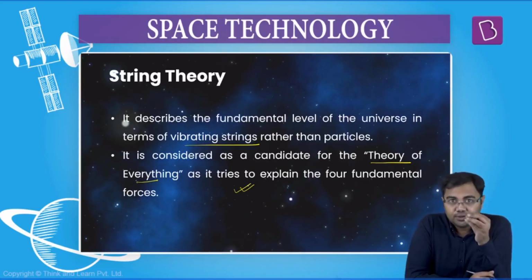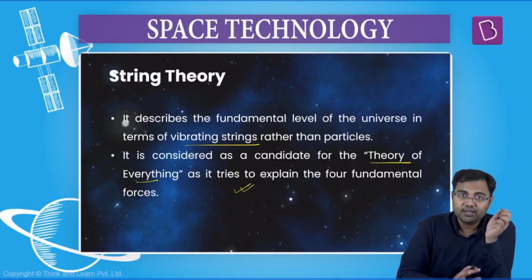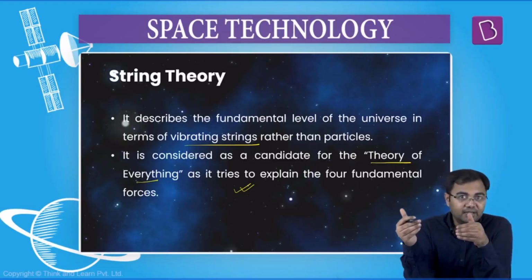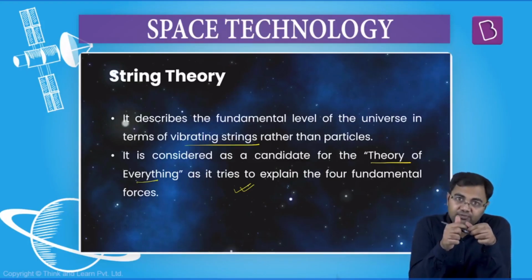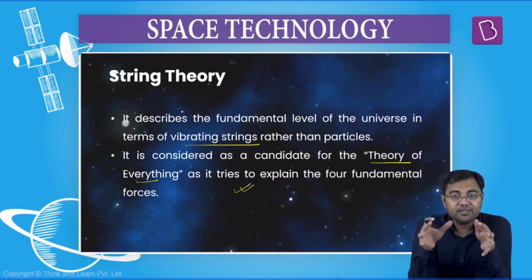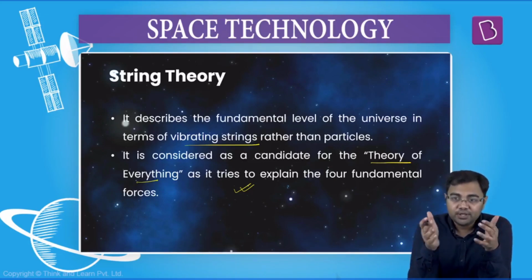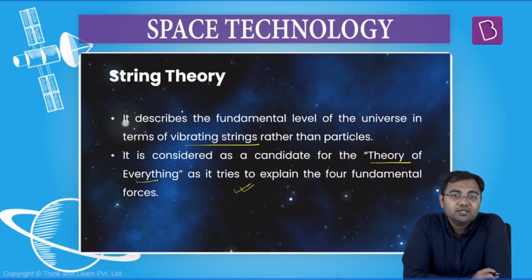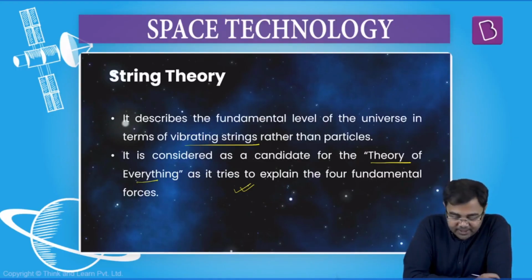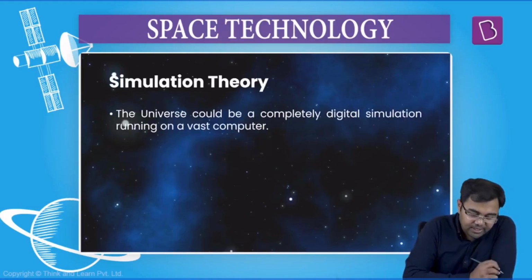Correct? So, if string theory is proven to be right, then it will help us understand how the unification of forces would work. How all these forces that we see as four different fundamental forces, that is, the force of gravitation, the force of electromagnetism, strong nuclear force, and weak nuclear force, could be unified. Currently, as you all know, these forces have not been unified in a single mathematical equation. You have a different formula for gravitation, a different formula for the force of electromagnetism, and so on. Correct? So this is what the scientists believe.